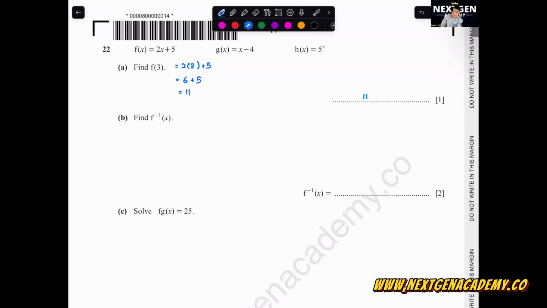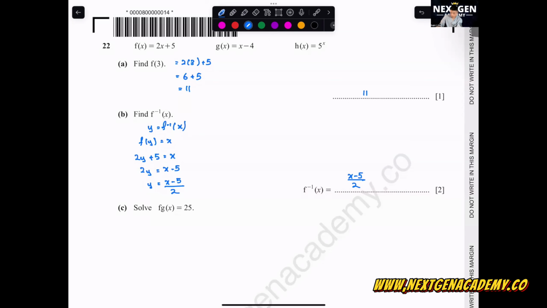F inverse x. The method I like to do is let y equals to f inverse x, so f of y equals to x. This step is not necessary, but you can write it down, as long as your answer is correct. x minus 5, y equals to x minus 5 over 2. So this one is x minus 5 over 2, because I let y as the f inverse x.